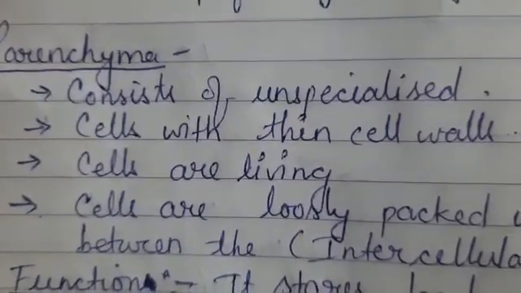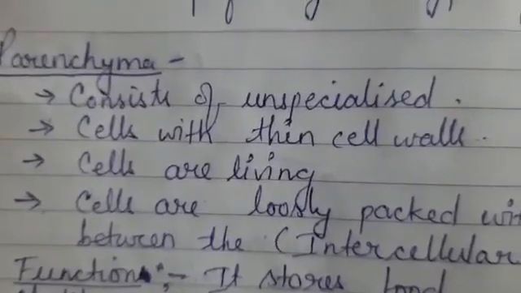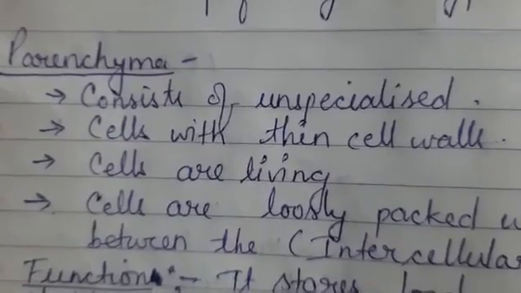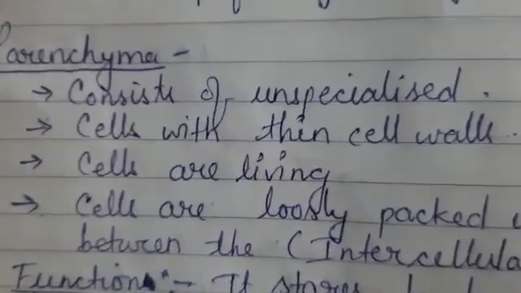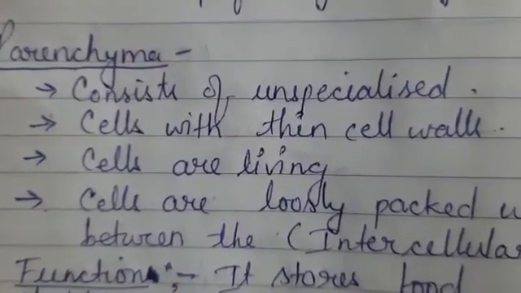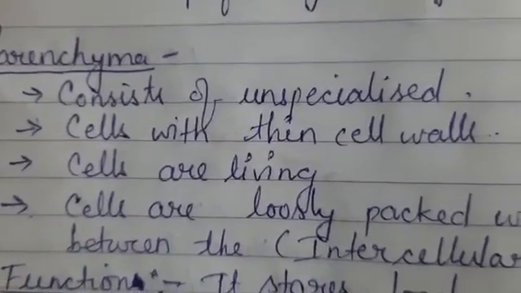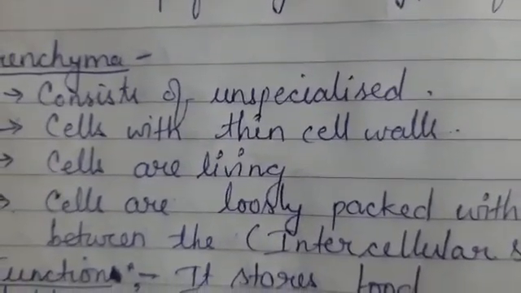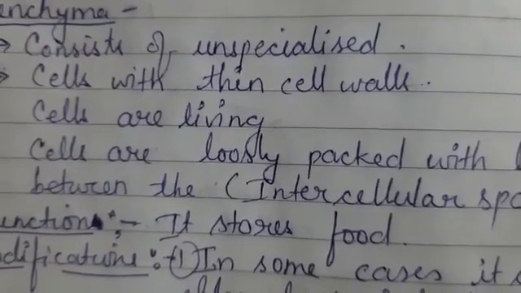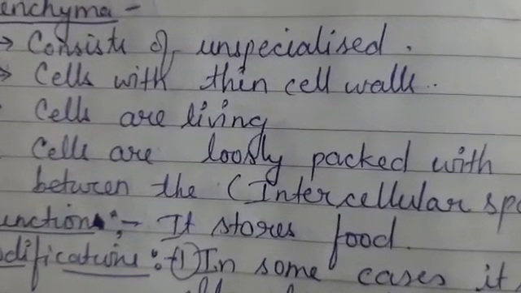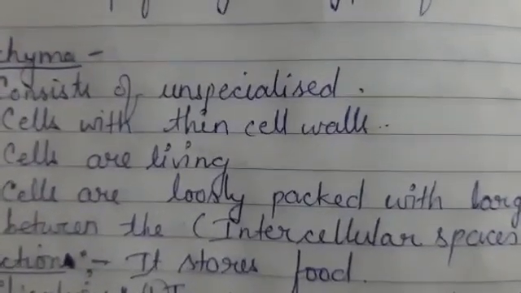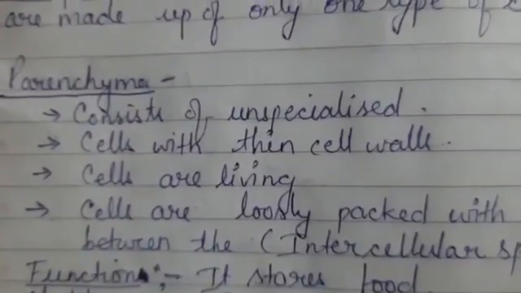They are not only living, but their cell wall is also thin, and they are relatively unspecialized cells. One more thing to note in the case of parenchymatous tissue is that the cells are loosely packed. When the cells of this tissue are loosely packed, there are a few spaces between them. These spaces are called the intercellular spaces. This is the characteristic feature of the parenchyma tissue.